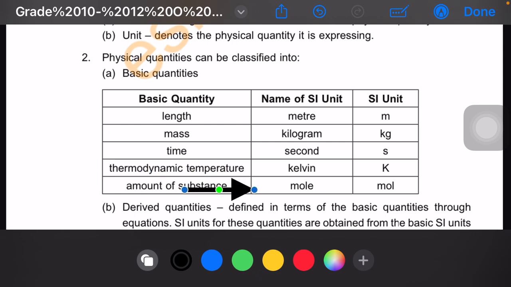Thermodynamic temperature. Its unit is Kelvin. It's measured in K. Just like that.